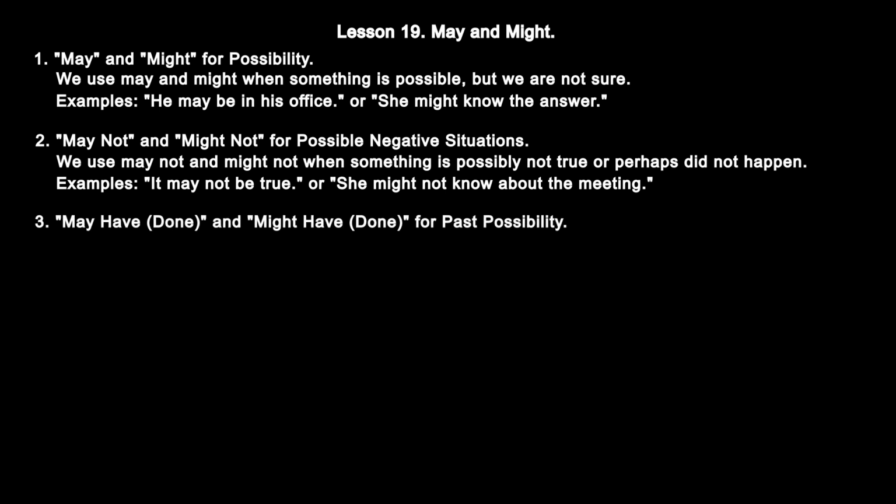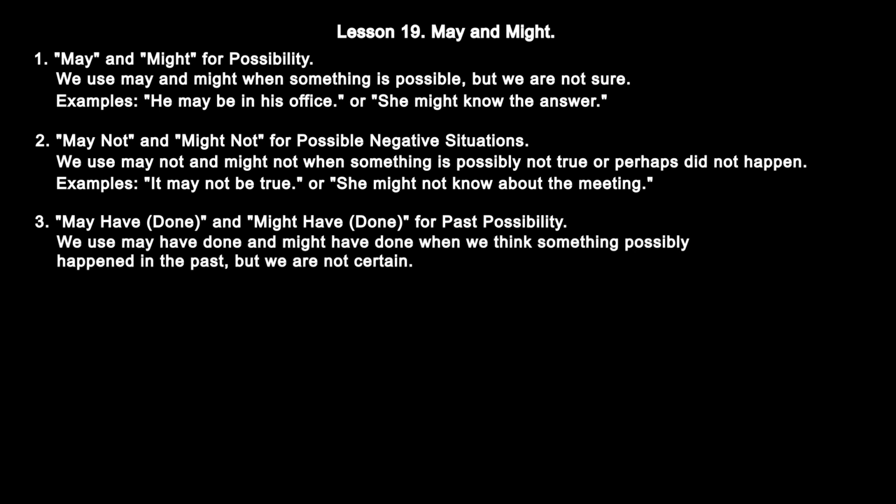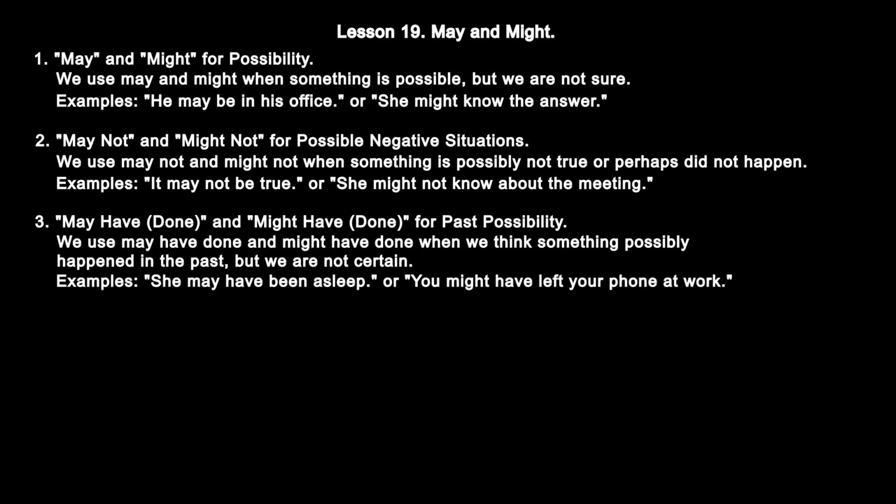3. May have done and might have done for past possibility. We use may have done and might have done when we think something possibly happened in the past, but we are not certain. Examples: she may have been asleep, or you might have left your phone at work.